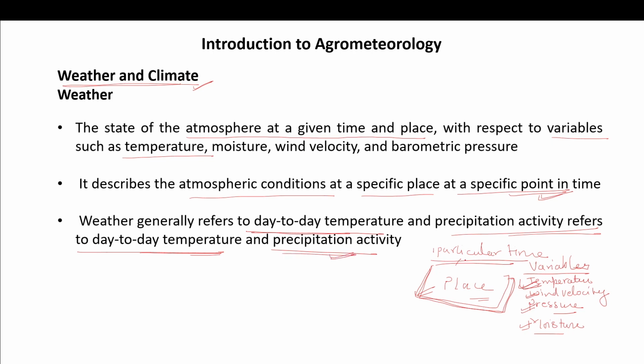So you can know the precipitation activity according to the day-to-day temperature, wind velocity, pressure, and the moisture availability. So these variables are very, very important to know about the weather of one particular place at a particular time.